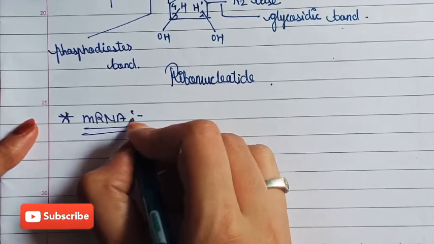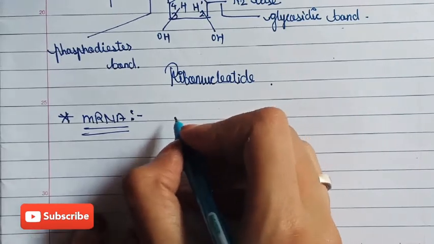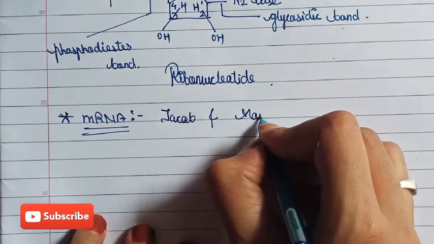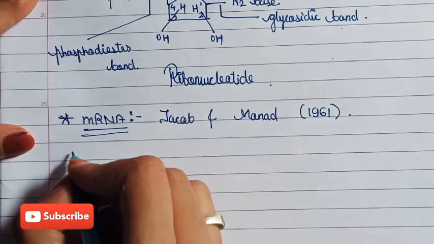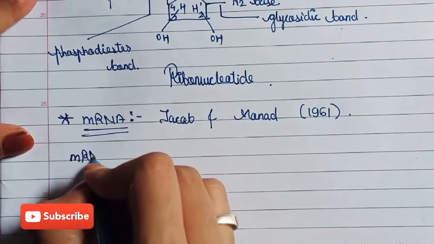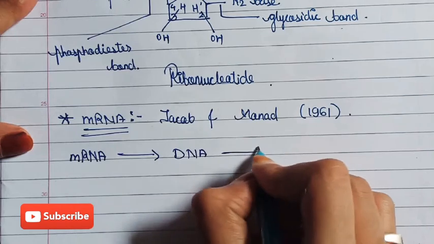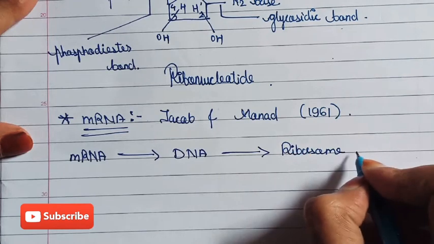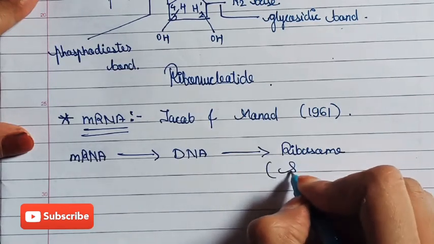The concept of mRNA, the messenger RNA, was first given by Jacob and Monod, these two scientists, in 1961. According to Jacob and Monod, mRNA is a molecule that comes from DNA and brings information to the ribosome to synthesize a protein.